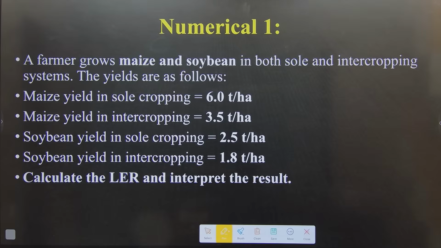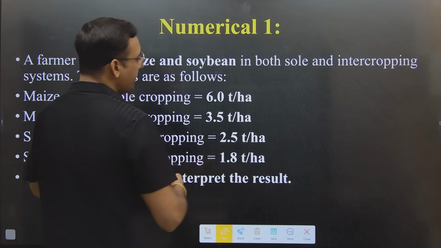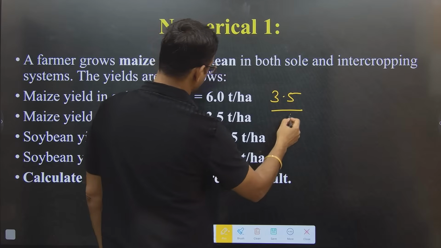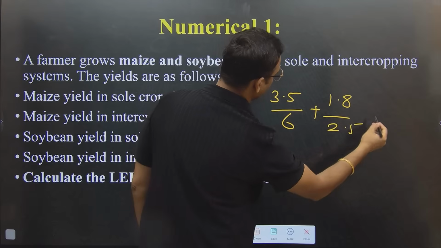Okay, 30 seconds are about over. Okay, I got the right answer. Somebody said 1.3. Yes, according to my calculation, it should be around 1.3. 3.5 by 6, 1.8 by 2.5.